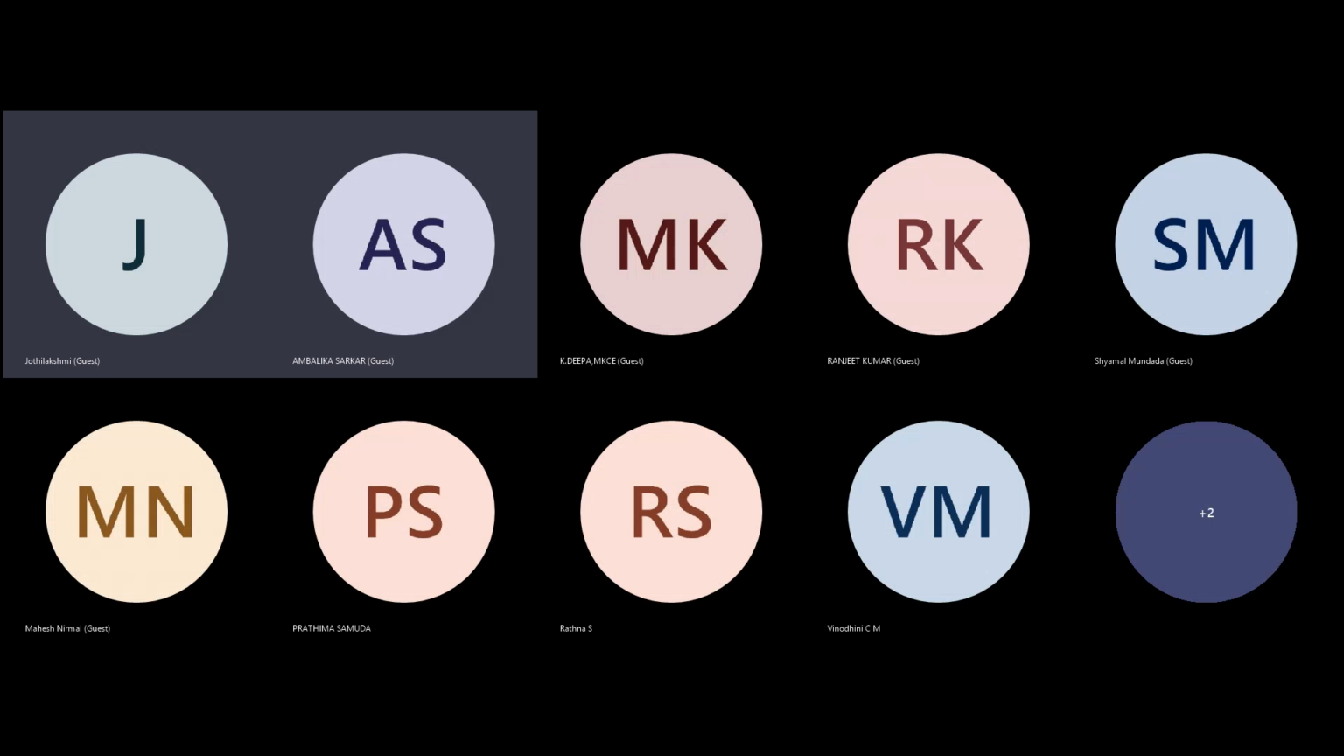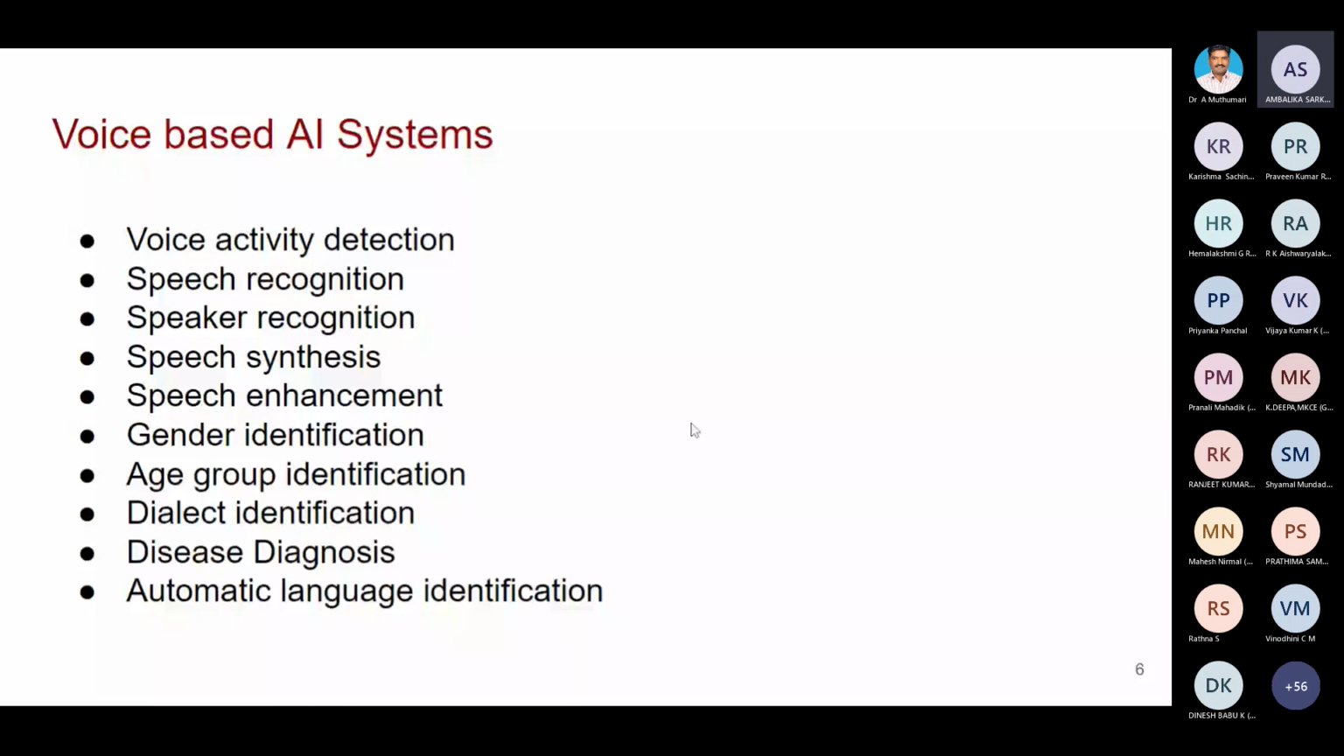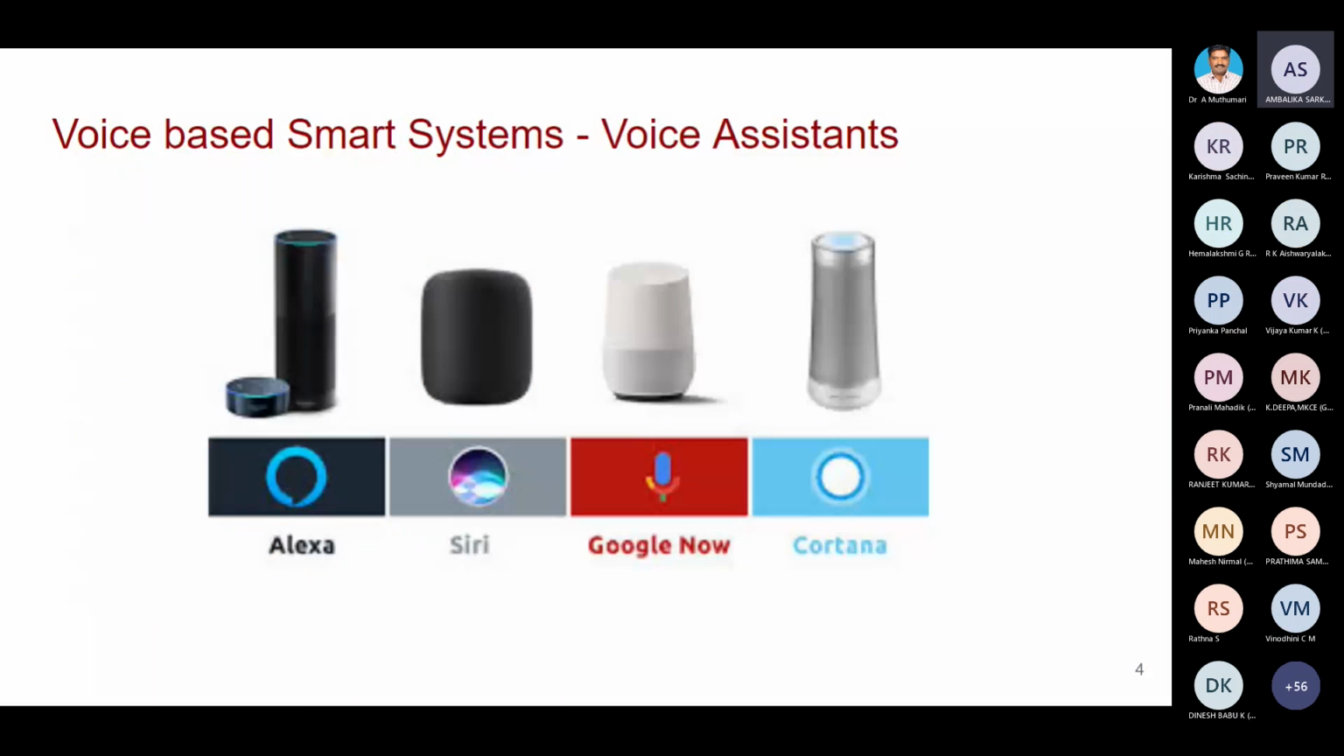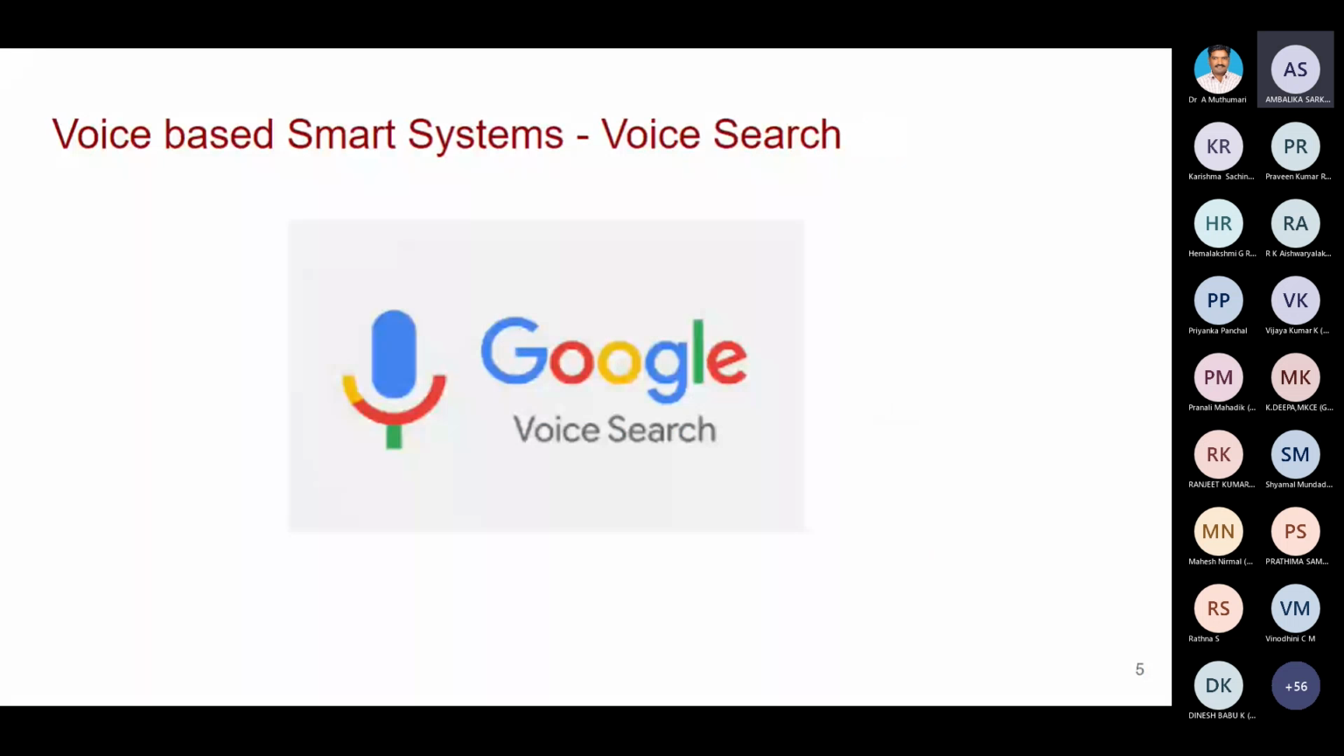Voice-based AI systems. I already told you that voice assistants come under voice-based smart systems: Alexa, Siri, Google Now, Cortana, all these things. Then Google Voice Search. We are familiar with only these because we use them in our day-to-day life. But if you look at voice-based AI systems, there are too many of them.